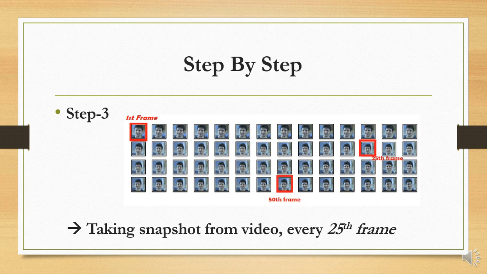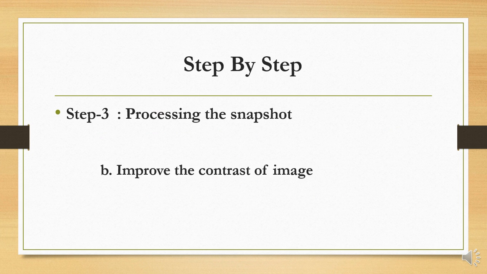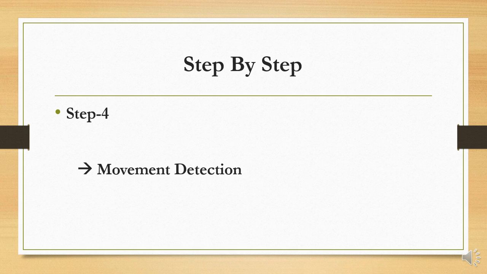Now what are the actual processing steps? In processing, first we convert the RGB image into a grayscale image, meaning we convert from color to grayscale. Then in the second part of processing, we improve the contrast of the image for better detection of an eye. And in the third part, we single out the eyes, or separate them from the rest of the background, so that the background does not interfere with the processing of the eye. We single out the eyes to be used for processing later, to tell whether the person is looking left or right. Now the important part: how are we detecting movement?